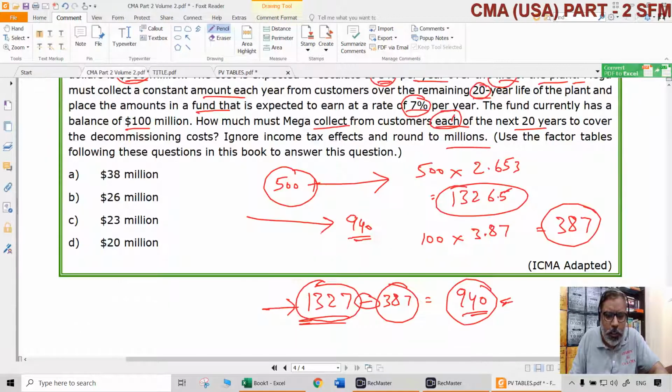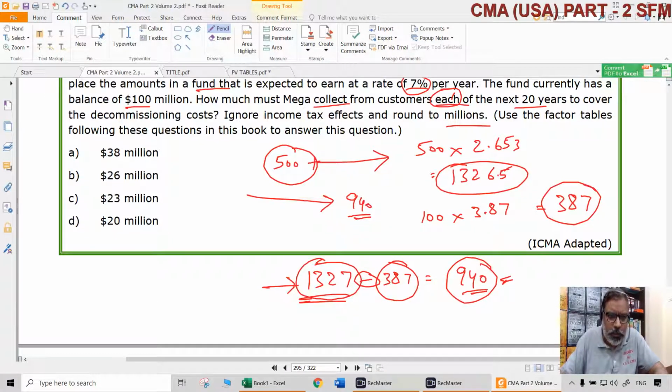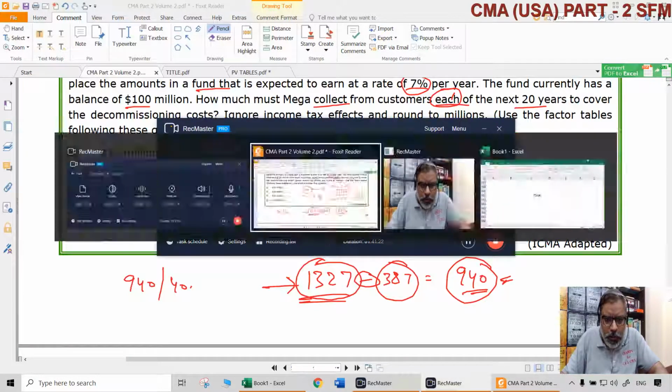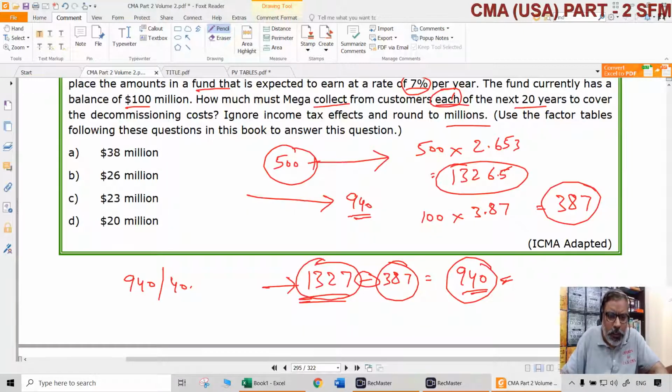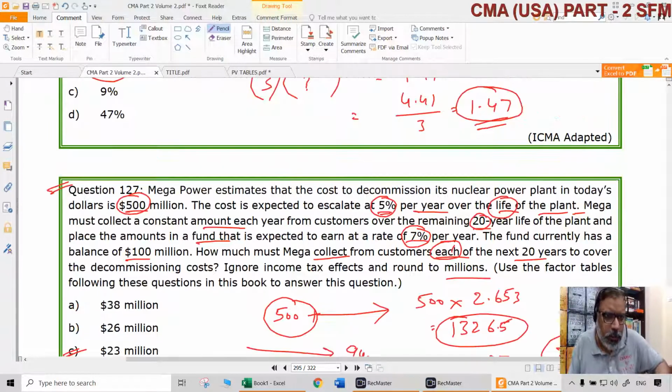The FVIFA is 40.995. So simply 940 divided by 41 approximately. So approximately $23 million has to be collected. Simple. So the answer is C for question number 127.